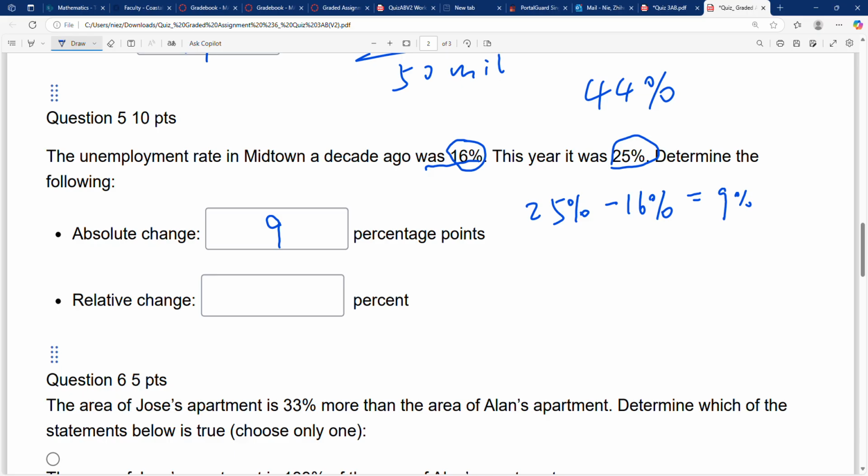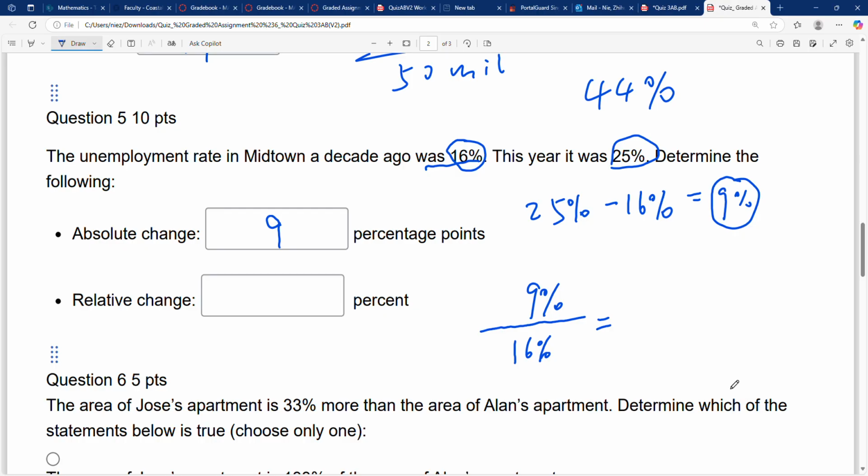And for relative change, this is the absolute change. Use the formula from the notes: absolute change, 9%, over the original amount, which is 16%. Then you use a calculator to calculate this value.